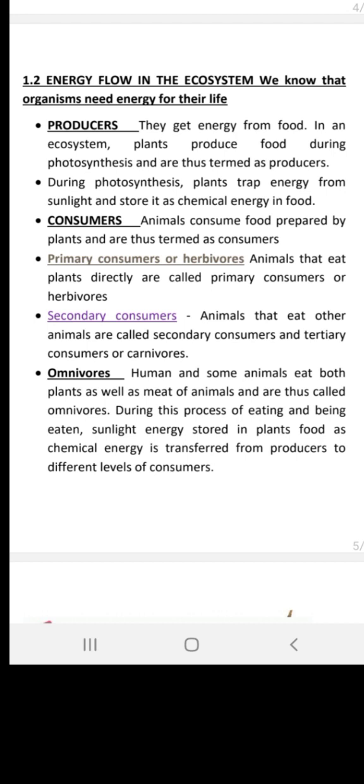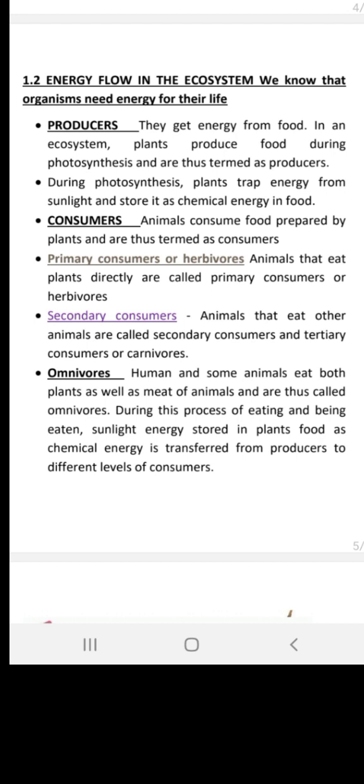As per your book, we know that organisms need energy for their life activities. They get energy from food in an ecosystem. Producers make this energy via the process of photosynthesis. What was photosynthesis?